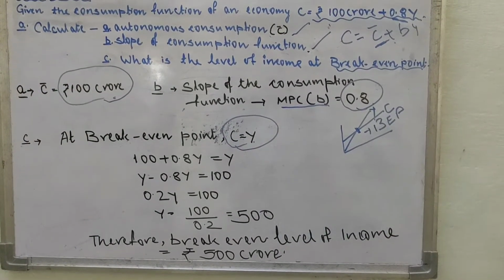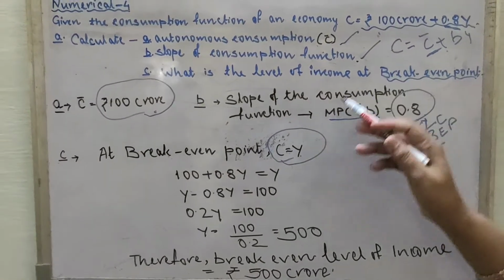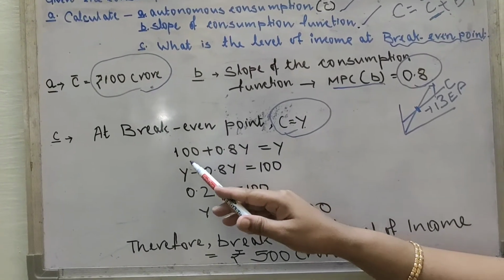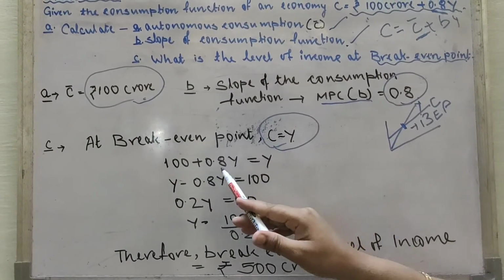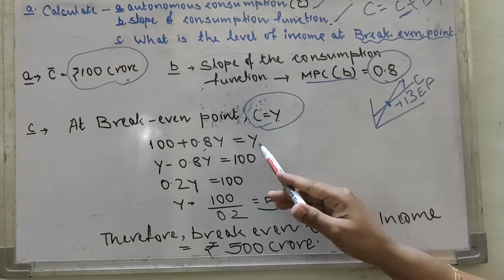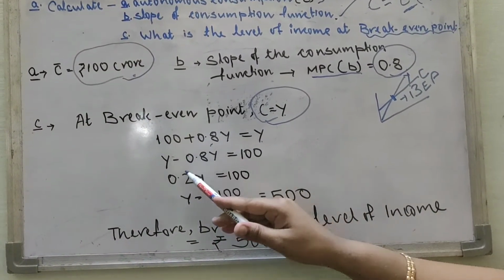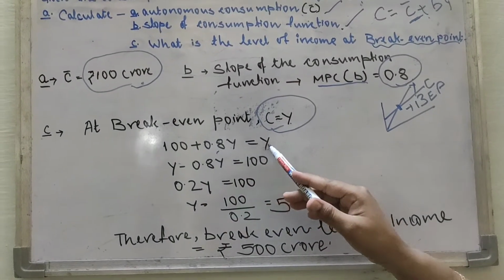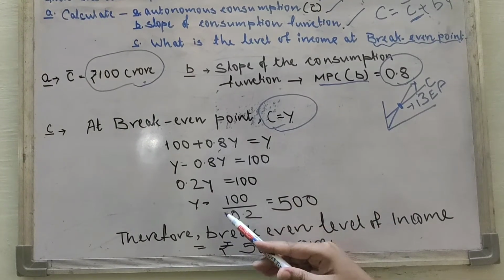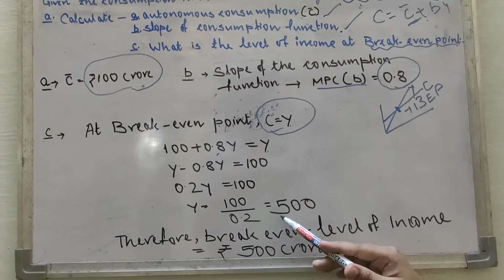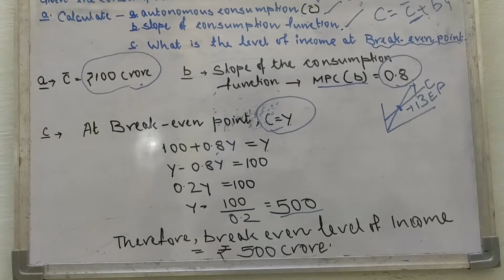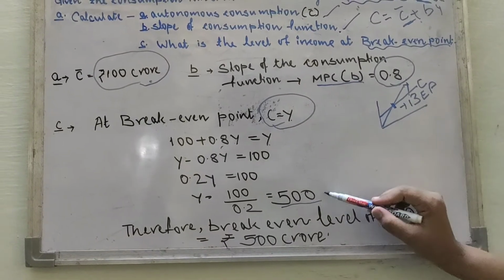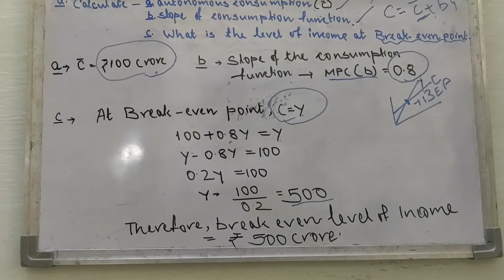So we got the formula here. हमें कुछ नहीं करना है. We just put it in the formula. C क्या है? C is equal to 100 plus 0.8Y. हमने C की वैल्यू यहाँ पे पुट कर दी. And Y, here Y. So if we go to that 0.8Y, y को हम इधर ले आएंगे, 100 इधर चला गया, and if we keep on solving we will get the y here. Y is 500. Therefore at the break even point the income level is 500 rupees, 500 crore.